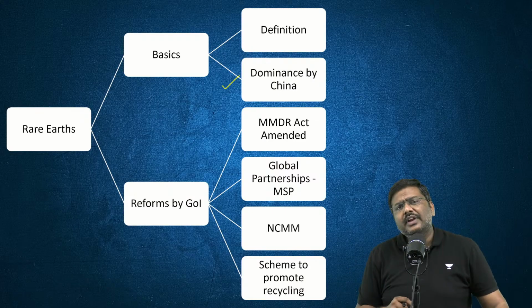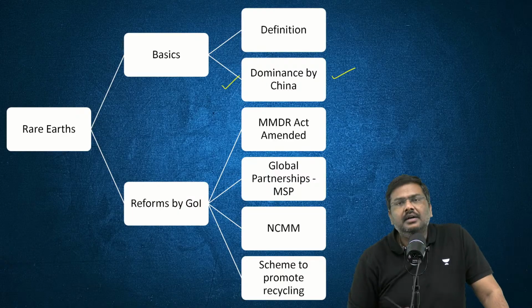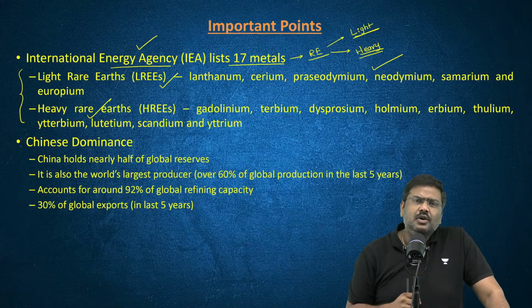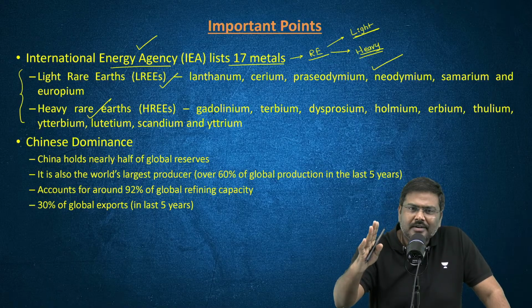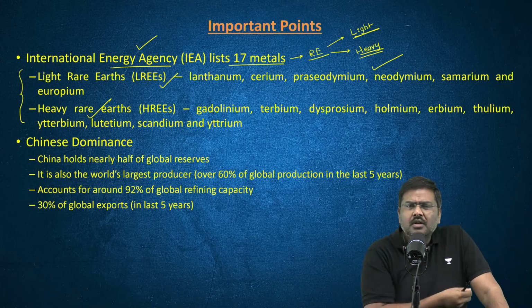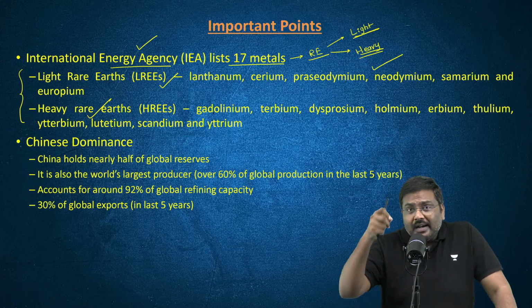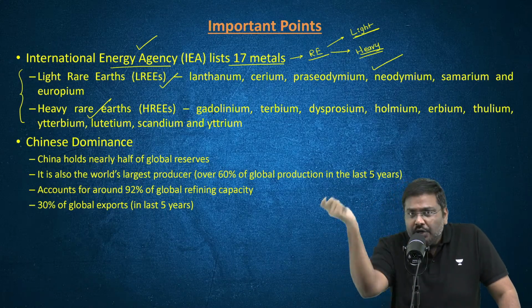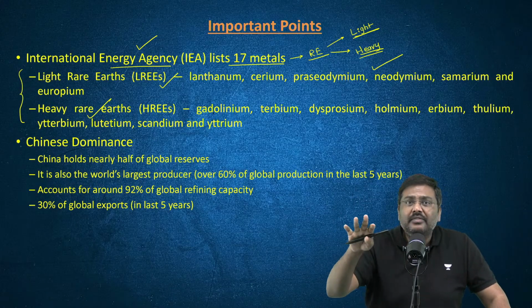But in the context of rare earths, which country has dominance in the global market? Again, it should not be surprising to you. It is China. China has dominance over the production, over the technology used for processing, over the manufacturing of the tools used for processing, as well as the processing activity itself.